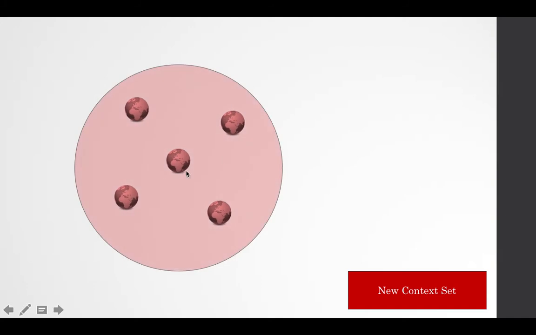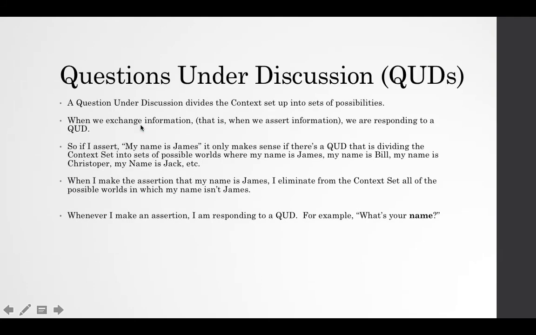And it includes this set of possible worlds in which my name is James, and it also includes those worlds in which I'm a doctor and those worlds in which I'm a movie star, because this stranger doesn't have any other information to know what I do yet, until maybe it becomes a question under discussion, and then this new context set would be divided more.